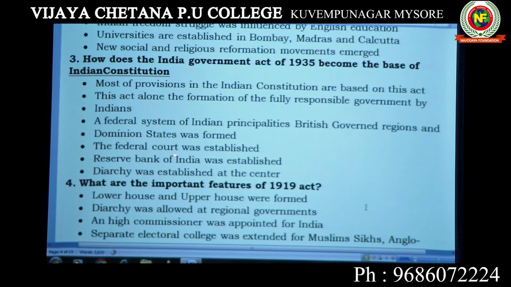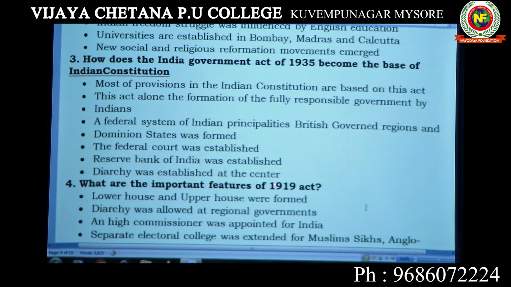Federal court means different levels of courts were established. RBI, the Reserve Bank of India, was established. Diarchy was established at the center. Diarchy means the division of subjects like the central list, state list and concurrent list.